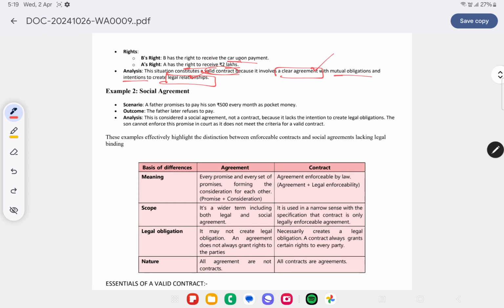Example of social agreement. Father promises to pay his son 500 every month as pocket money. Now this is a type of social agreement. It's not a valid contract. Why? This is also an agreement, but it's a social agreement, not a legally enforceable agreement.